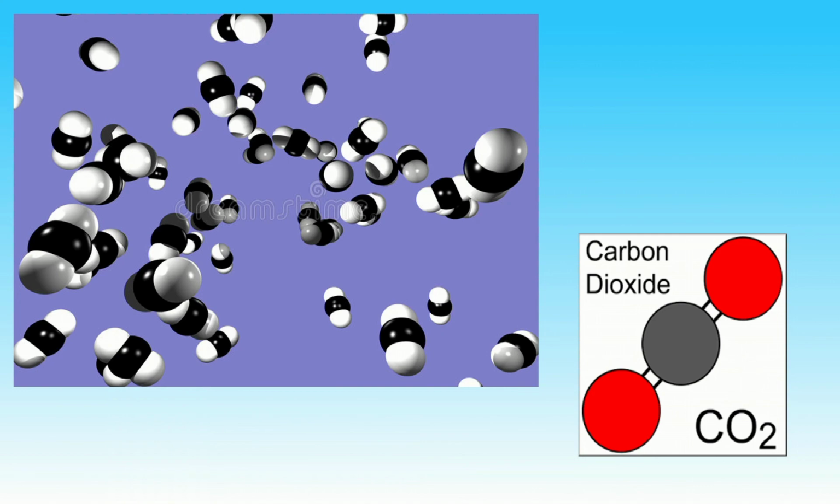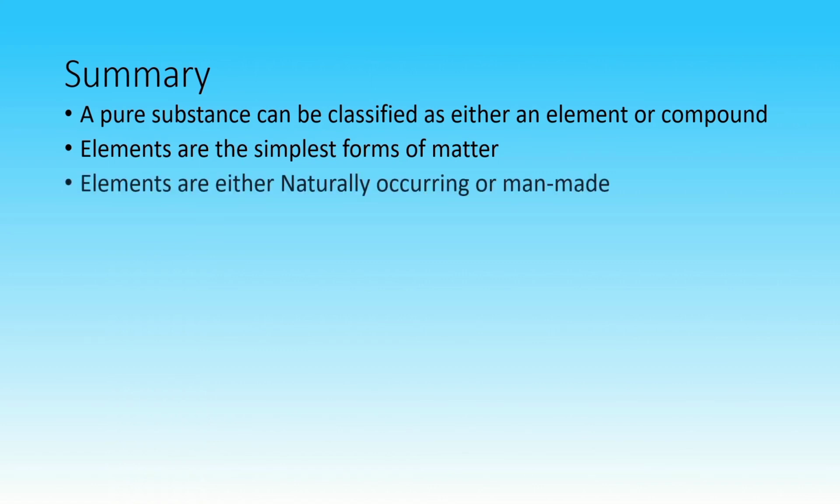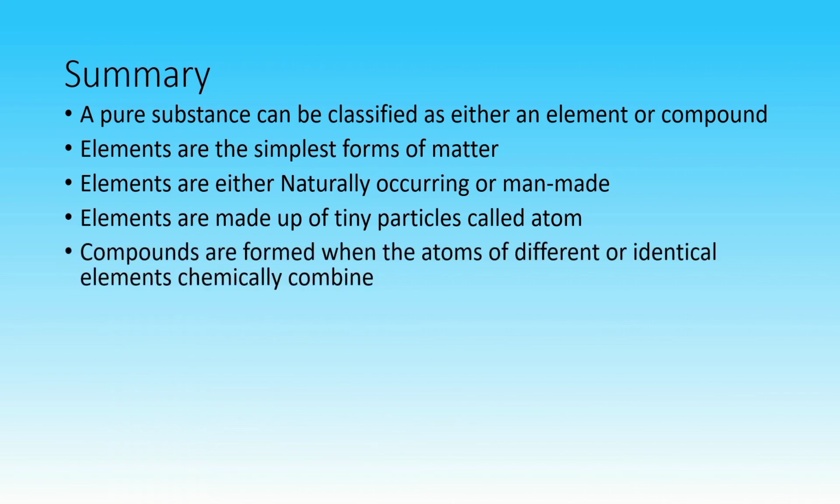To sum it up, a pure substance can be classified as either an element or a compound. Elements are the simplest forms of matter. Elements are either naturally occurring or man-made. Elements are made up of tiny particles called atoms.